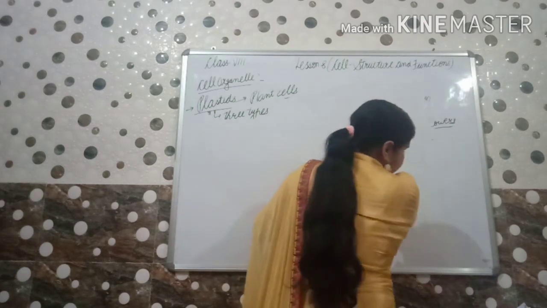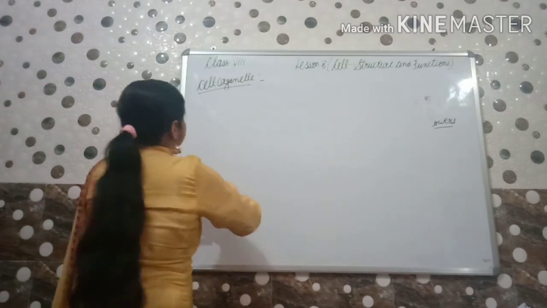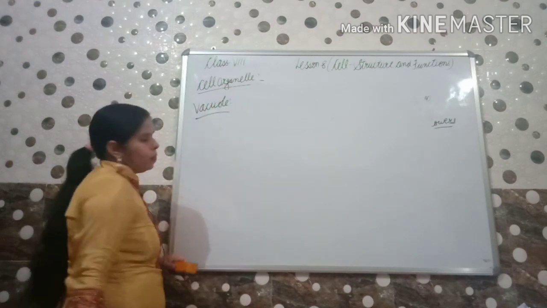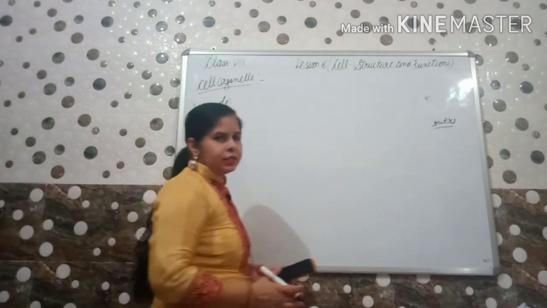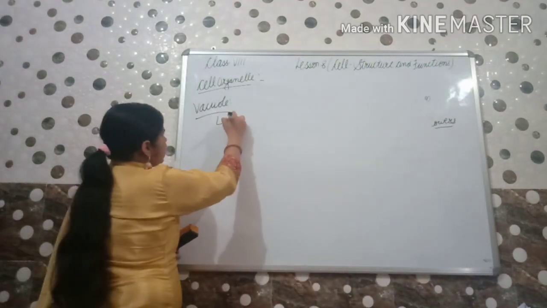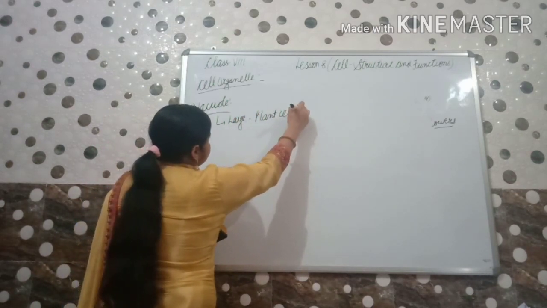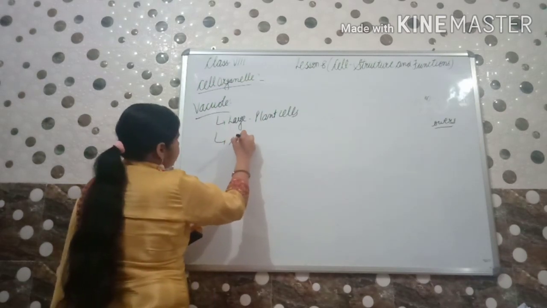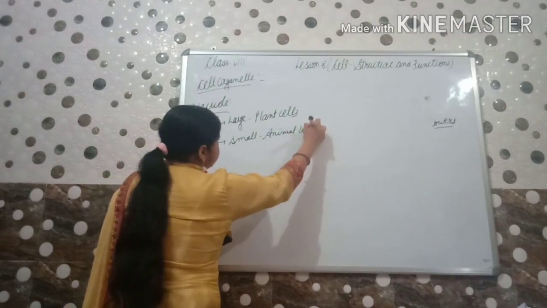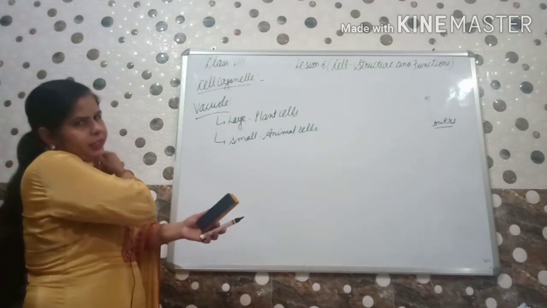Okay, so the next one which we are going to discuss here is vacuole. We will discuss about vacuole here. Vacuole, it will be large in size in the plant cells. In which will vacuole be large? It will be large in size in plant cells. It will be small in size comparatively in animal cells. We will discuss the difference of plant and animal cells also.